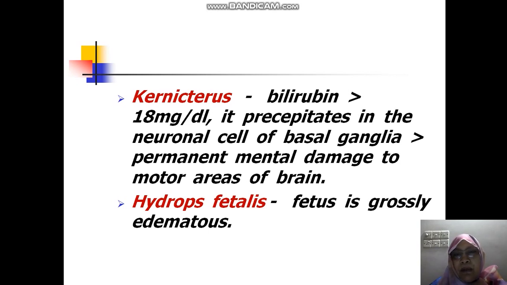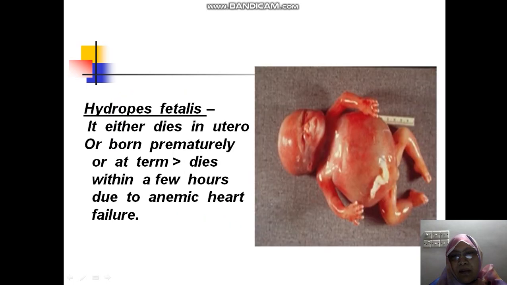And you know that in adults the blood-brain barrier is very strong, but in fetal life the blood-brain barrier is not mature, so an increased concentration of bilirubin can pass through this blood-brain barrier, and it causes permanent damage to the motor area. And another complication or clinical feature is hydrops fetalis. In this case, the fetus is edematous, grossly edematous. You see the figure? This is the hydrops fetalis.